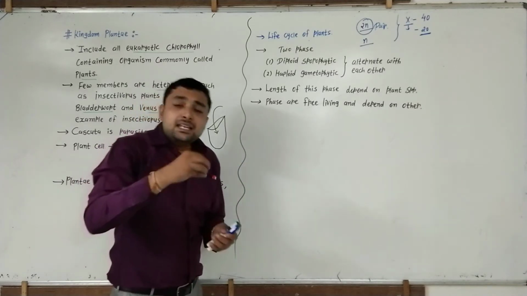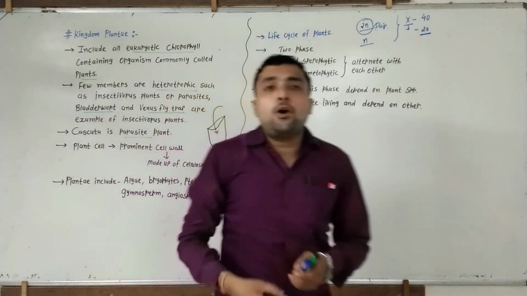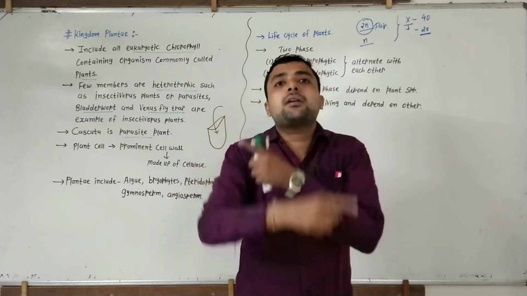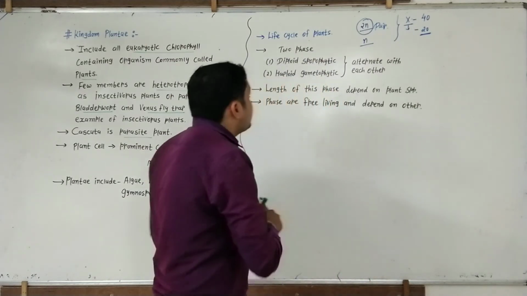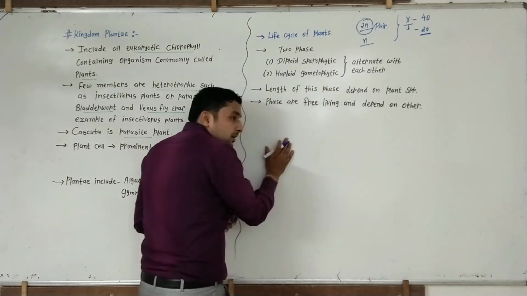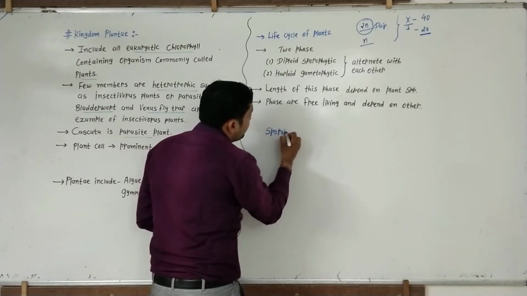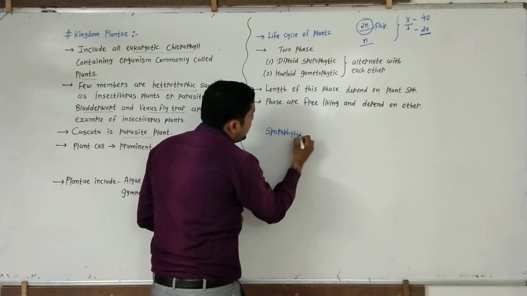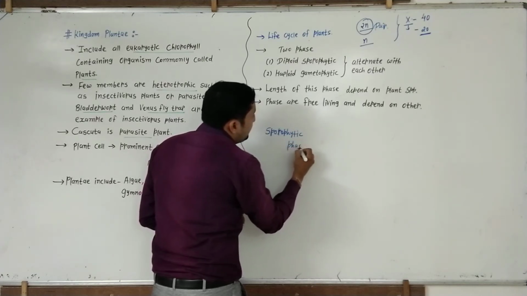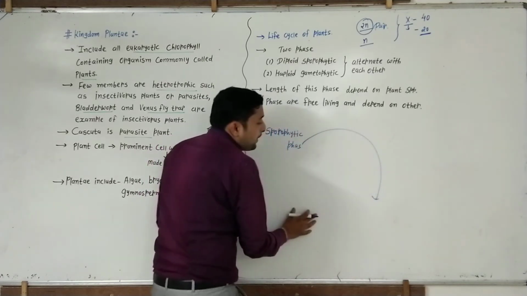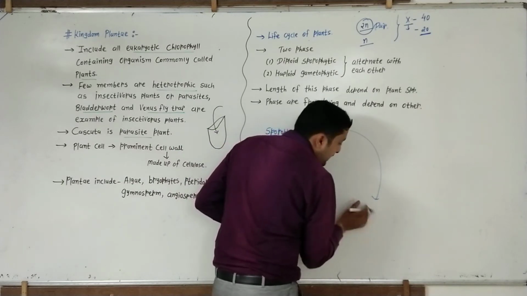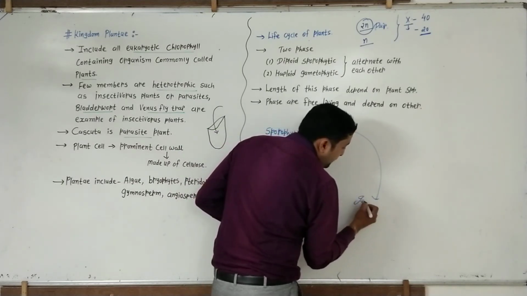It means each and every plant performs these two phases in an alternate manner. If plant X is passing through its sporophytic phase, then immediately the plant passes into the next phase, the gametophytic phase.